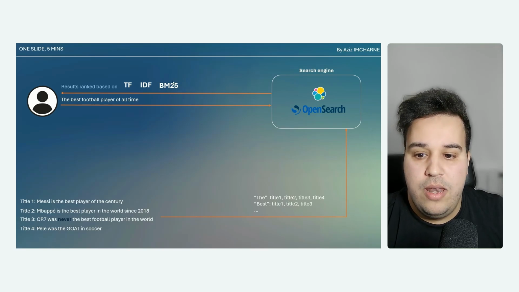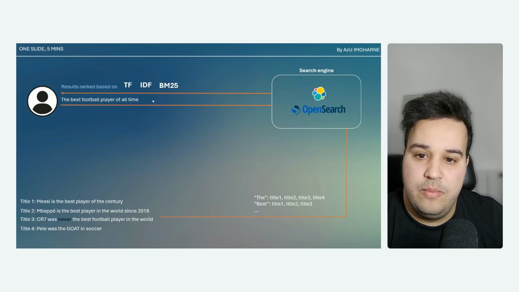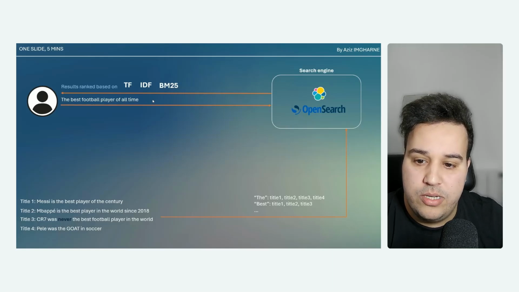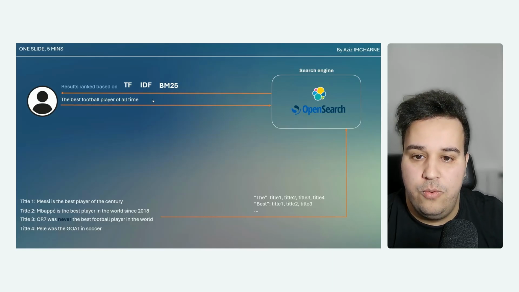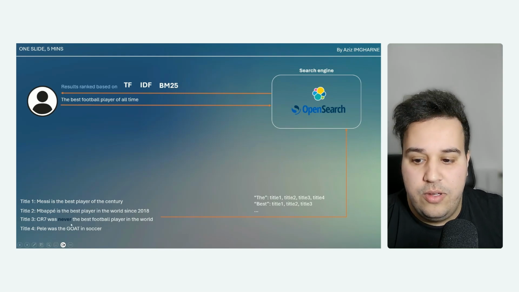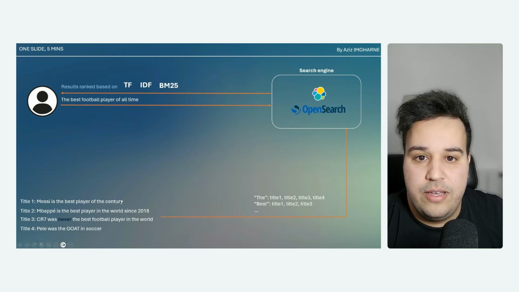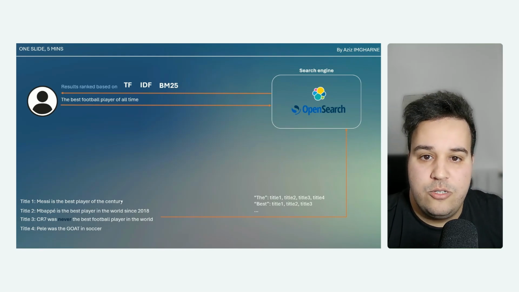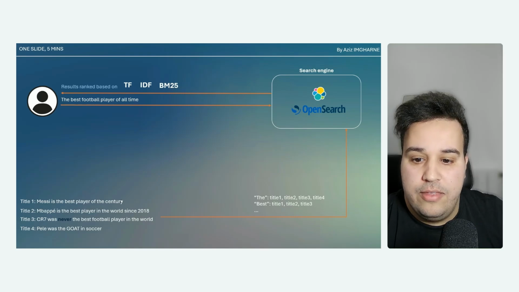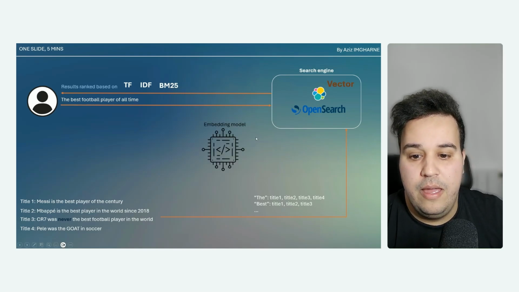But as you may notice, we are always being mechanical. We are always just switching the metrics around. We are not getting the sense of the words. So we are never going to get the fourth title, and there is always a high chance that we get Ronaldo as the best player in the world. To solve this, we need something more human, something that would extract emotions from text. The solution that we found is something called an embedding model.